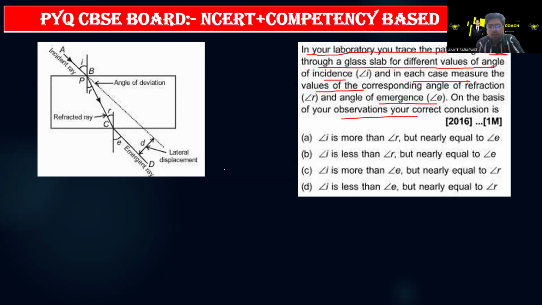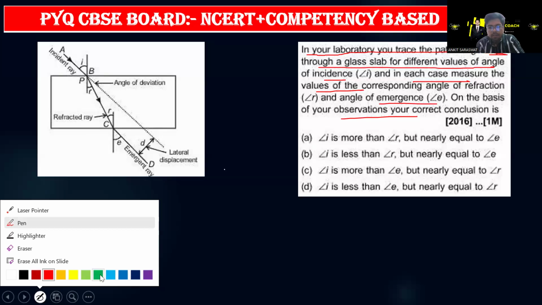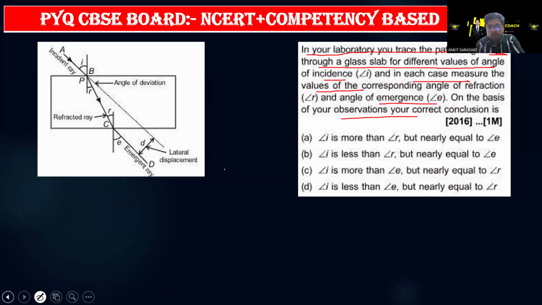Some options are given. Before understanding all the options, let us understand the basic concept of refraction through a glass slab. As you can see, I is the angle of incidence, that is the angle made from the normal. This is the normal, this is the refracted ray, and this is the emergent ray. D is the lateral displacement, R is the angle of refraction, and E is the angle of emergence.